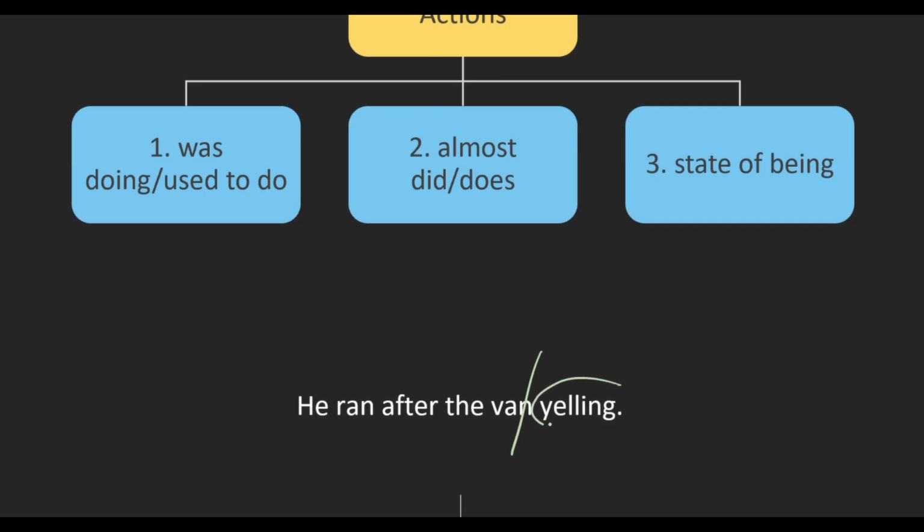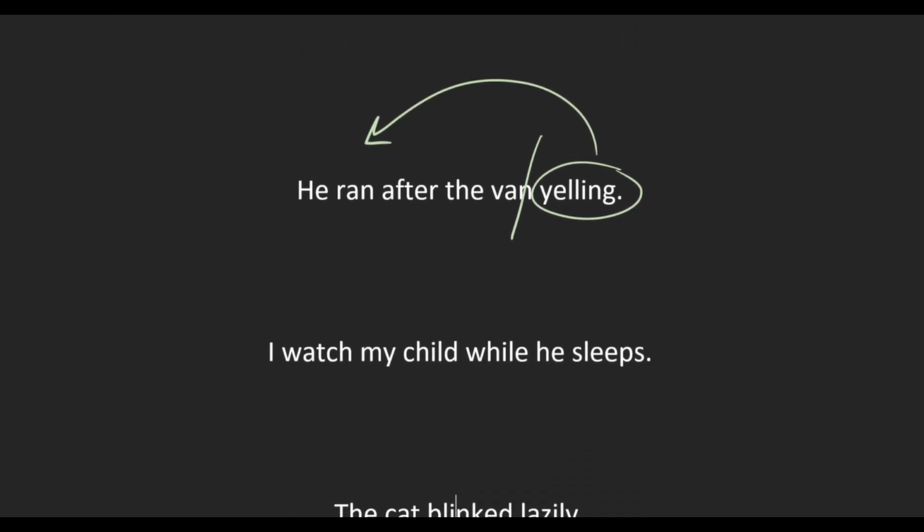Exactly. So the word yelling is an additional piece of information in this action sentence. And what is this additional piece of information telling us? It's telling us the state of the man as he runs after the van. So he was in a state of yelling as he ran after it. Exactly. In other words, yelling is telling us the man's state of being.